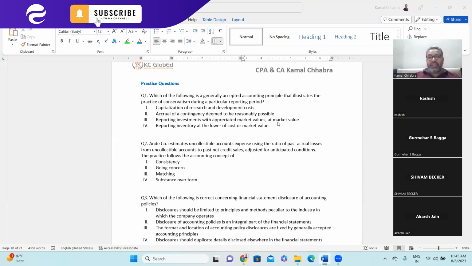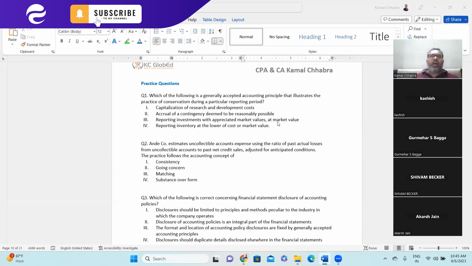If they are capitalizing research and development expenditure, that means they have not followed the conservatism approach. But when they are reporting inventory at lower of cost or market value, that means they have followed conservatism. What is the conservatism approach? Where expenses are more but incomes are considered less. That is what conservatism is.